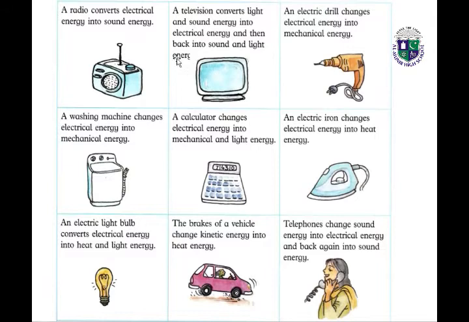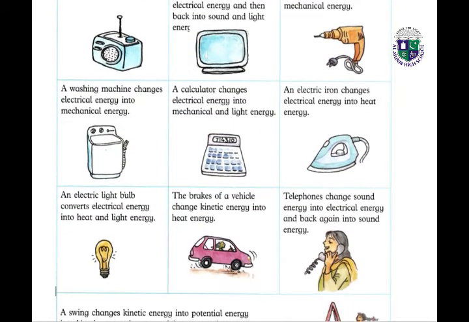Radio converts electrical energy into sound energy. Washing machine, yes, it also changes energy into mechanical. Light bulb, electrical energy changes into heat and light. Brake of a vehicle changes kinetic energy into heat energy. Calculator, television, electric drill, yes, they also change different types of energy into mechanical, sound and light. Electric iron, telephone, they also change energies.